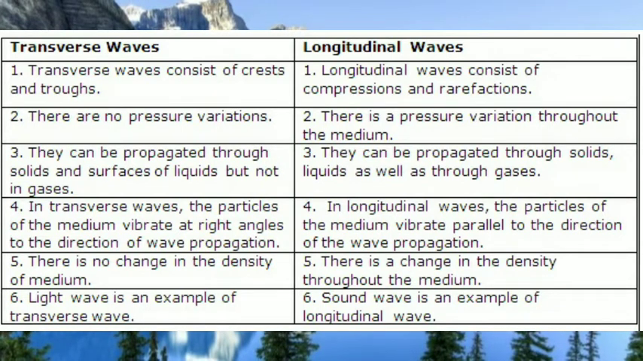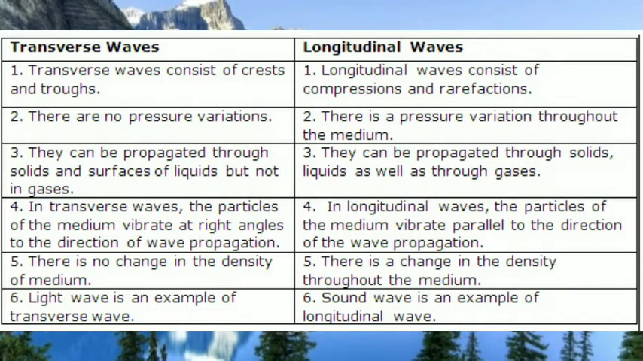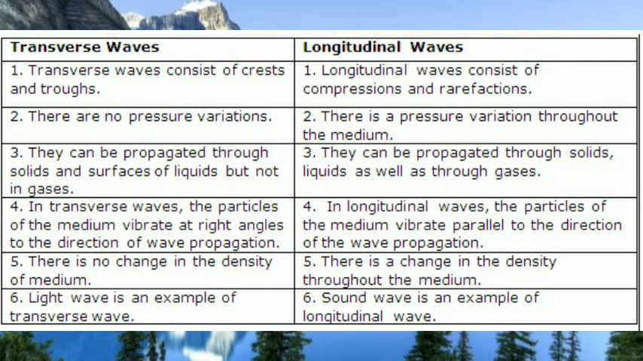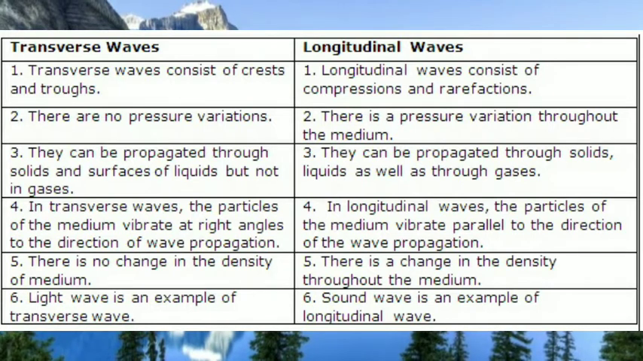A transverse wave consists of crests and troughs, and longitudinal waves consist of compressions and rarefactions. Compression is the region of high pressure, and rarefactions are the regions of low pressure. In transverse waves, there are no pressure variations, but in longitudinal waves, there is pressure variation throughout the medium. Transverse waves can propagate through solids and the surface of liquids, but not in gases. But longitudinal waves can propagate through solids, liquids as well as gases.